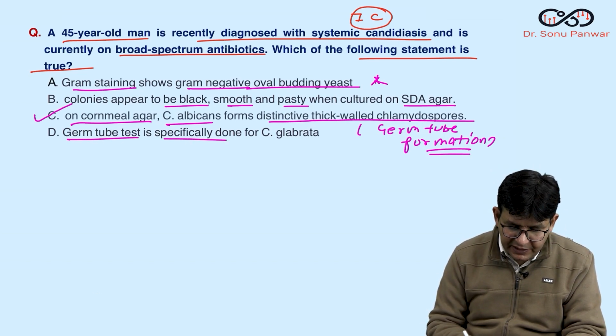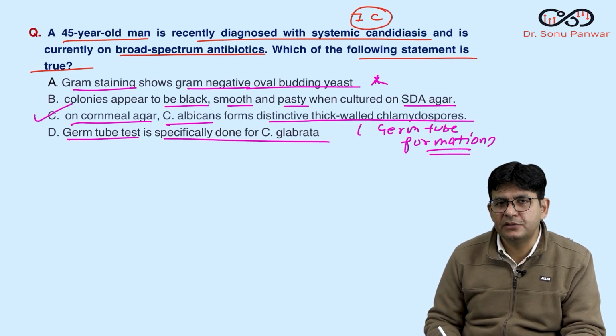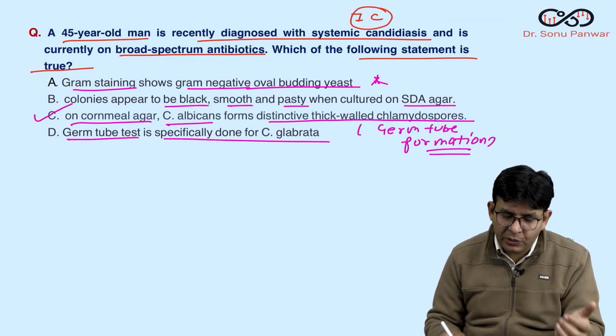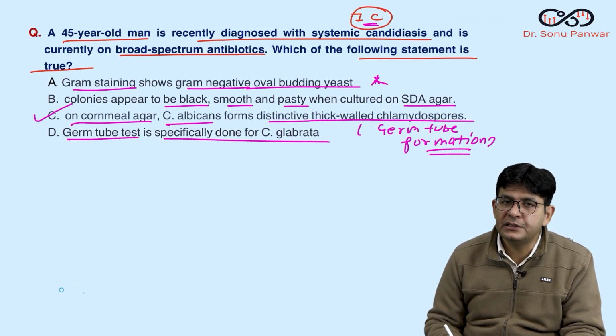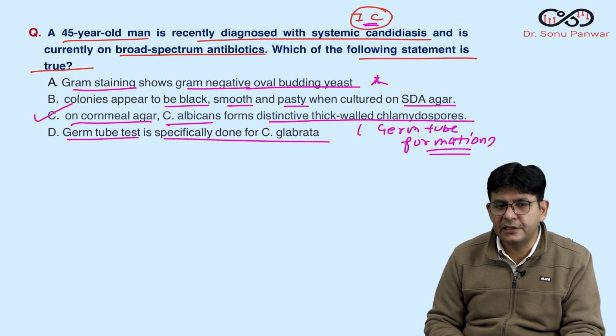The germ tube formation is an important feature which Candida albicans shows. Is the germ tube test specifically done for Candida glabrata? No, I just told you it is done for Candida albicans. So these are the factors which affect candidiasis. I already told you, if somebody is developing systemic candidiasis, obviously that person is immunocompromised in some sense. That's why he is developing systemic candidiasis.